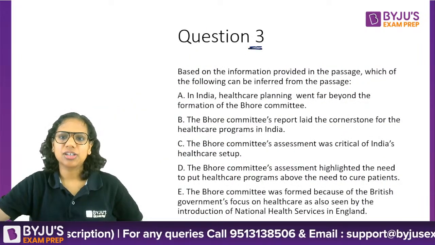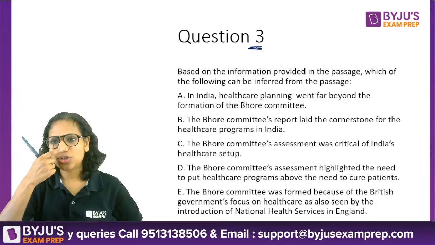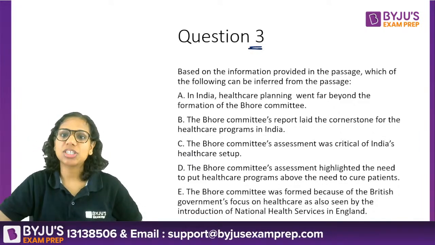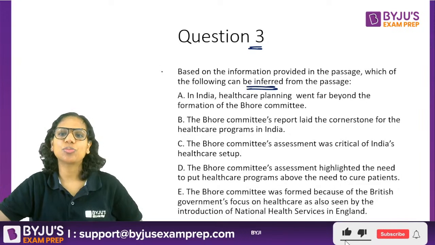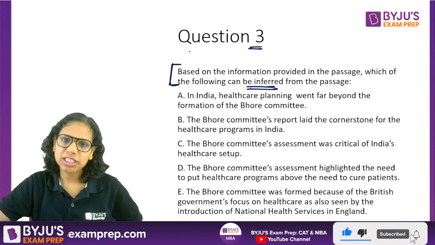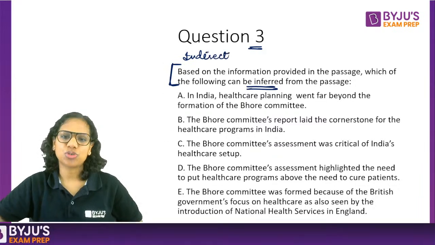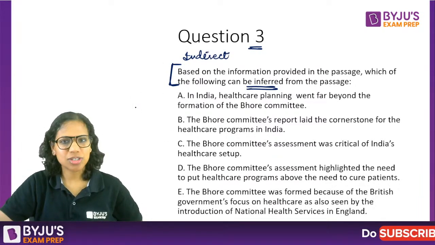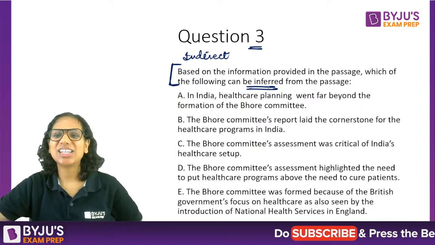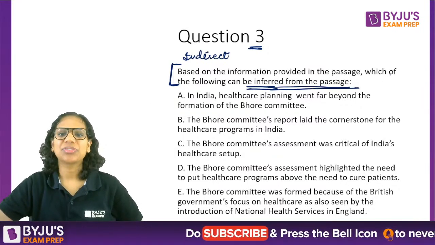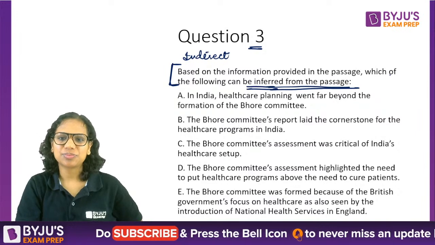All right. Question 3. Based on the information provided in the passage, which of the following can be inferred from the passage? So now probably this is an indirect question. We'll get to know from the options. So here I think we have no choice but to read the options first. It is an inference from the passage. Yes, read these.